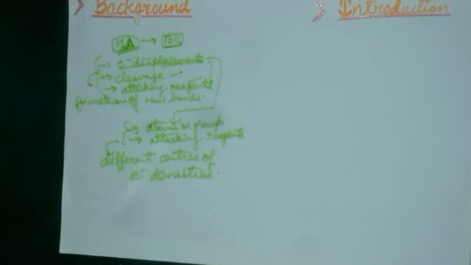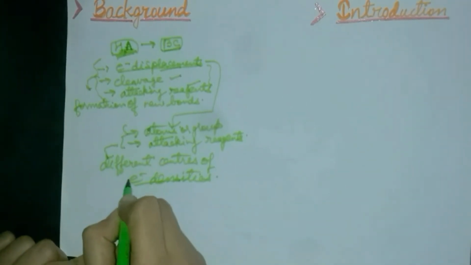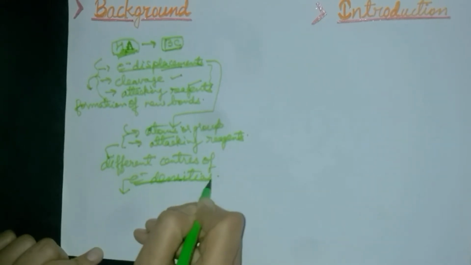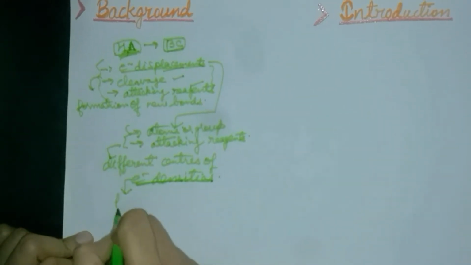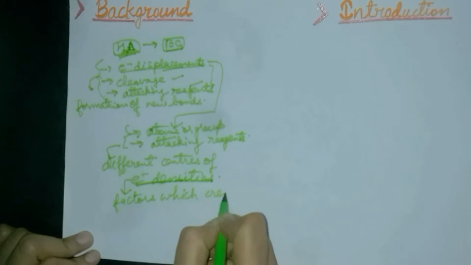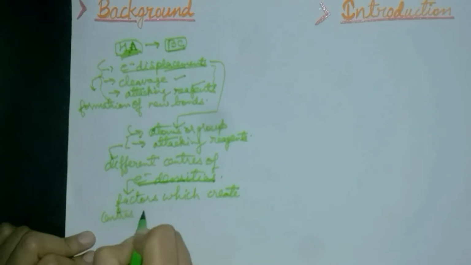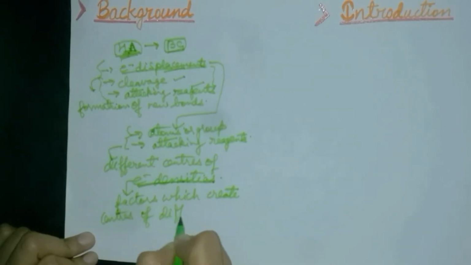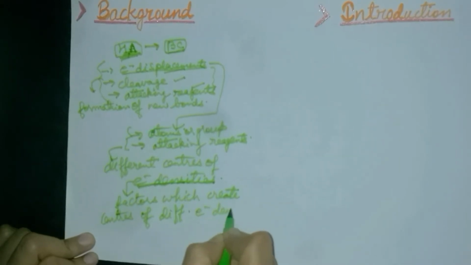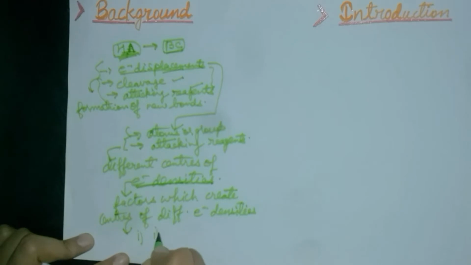That means if you have to know about the factors which create the centers of different electron densities, the first one is inductive effect.